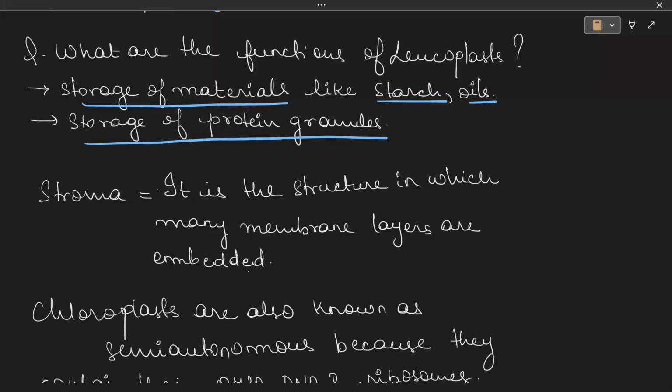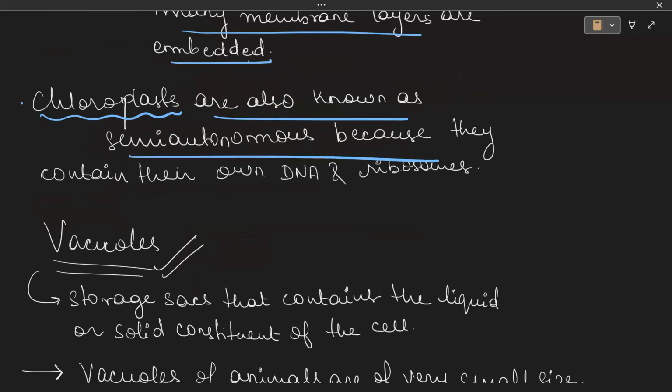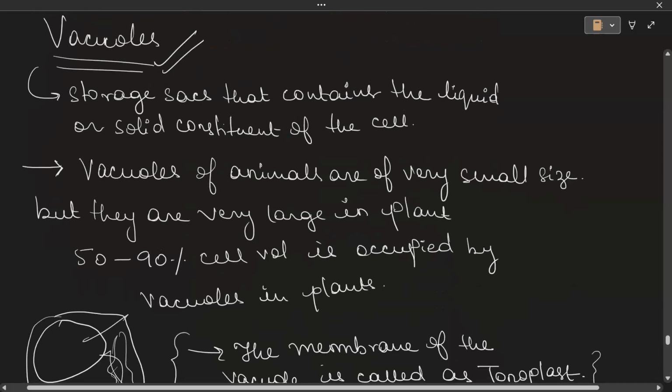Now, inside the chloroplast, there is a space which is known as stroma. It is the structure in which many membrane layers are embedded. Just like how I told you, the chloroplast as well as the mitochondria are also known as semi-autonomous because they contain their own DNA and ribosomes. They have their own machinery. That is why.